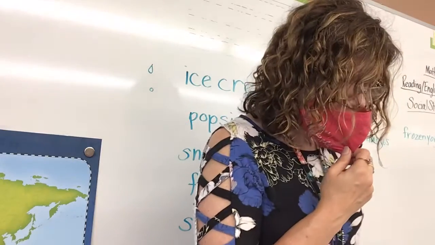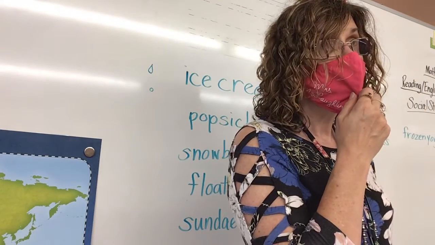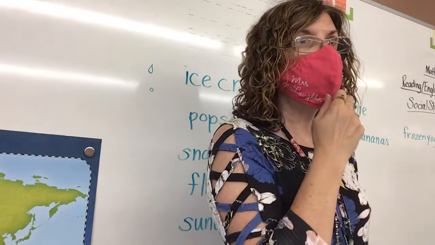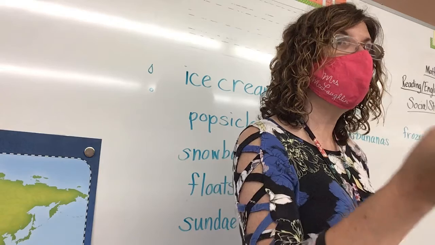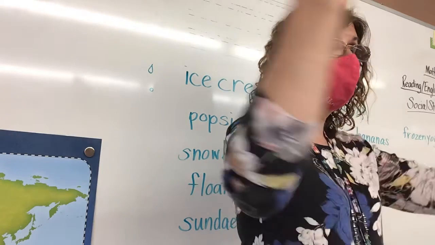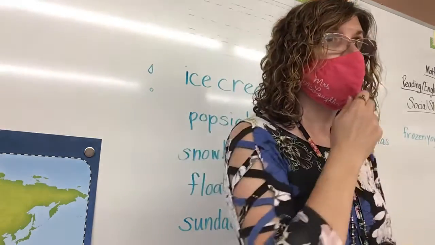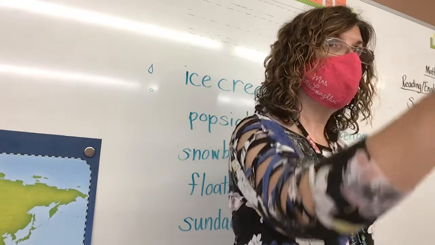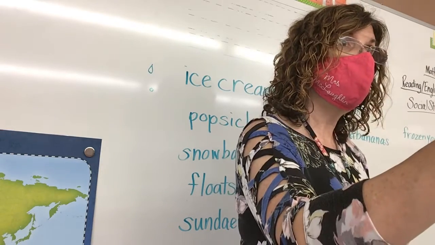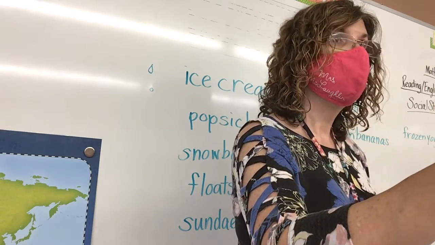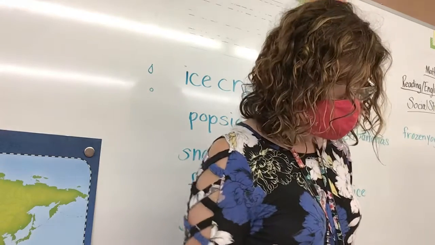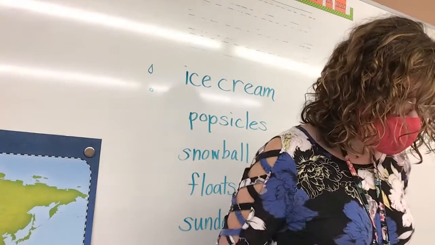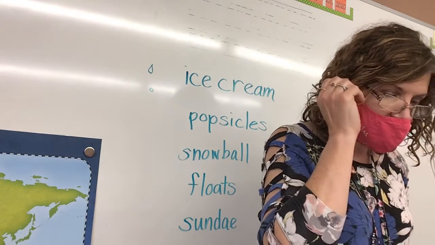Snow. When rain freezes, does that make snow? No. Not if you're listening. We've already said that snow is frozen water vapor. Water vapor is water in a gaseous form. Okay? And we already said that when rain falls through the air and it freezes while it's in the middle of the air, it becomes what? Sleet. Make sure you're listening, okay? Sleet. When rain freezes, does that make snow? No. Snow is made in an entirely different way.